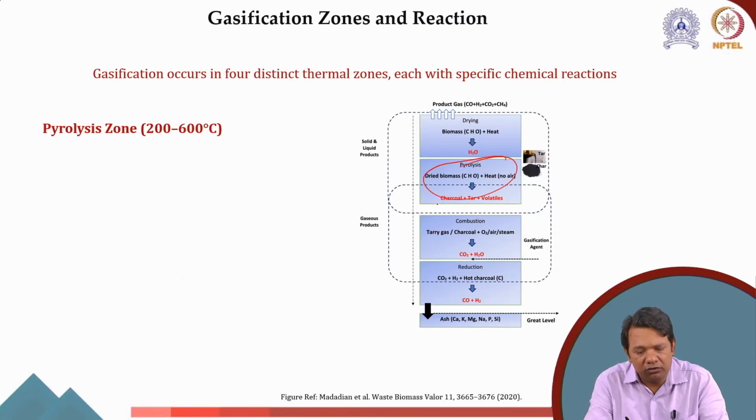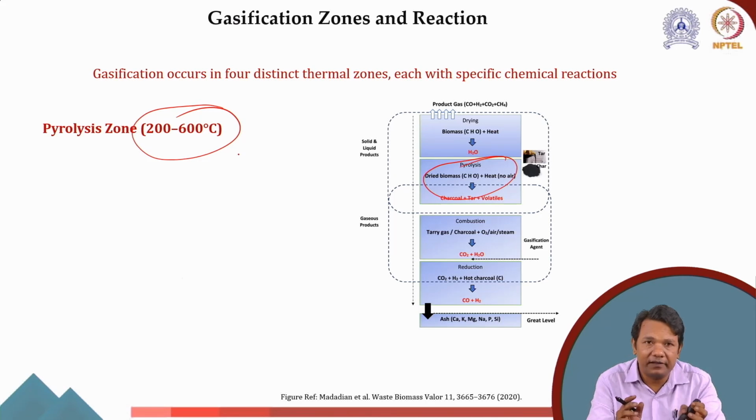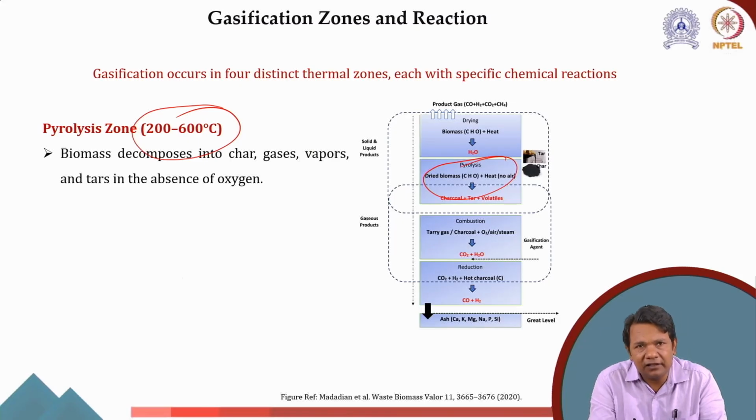Now the pyrolysis zone operates around 200 to 600 degrees Celsius. This 600 degrees Celsius, the temperature is high. And biomass, as I told you, is a polymer of lignin, cellulose and hemicellulose. When we increase the temperature, there is likely to be a degradation of these polymeric materials. When they degrade, they will form smaller molecules.